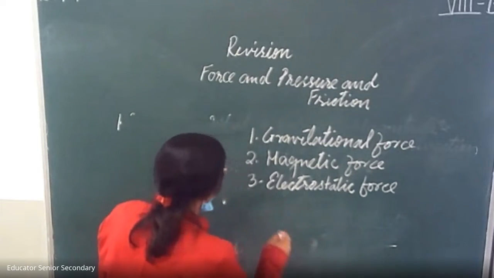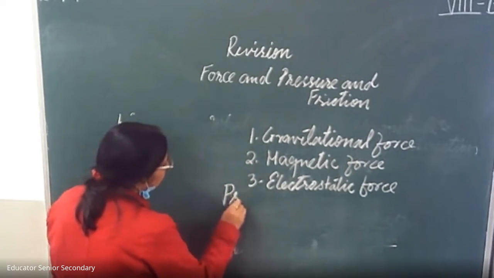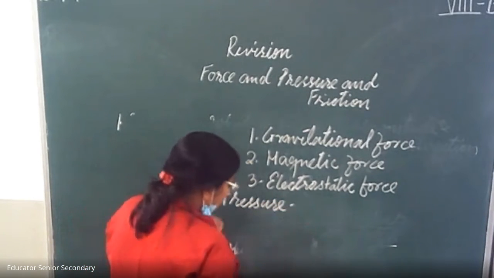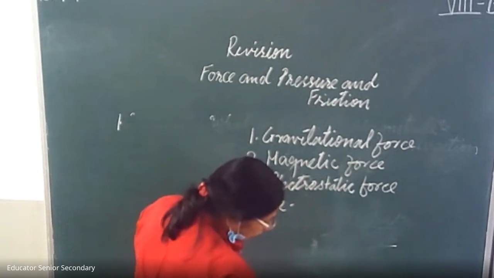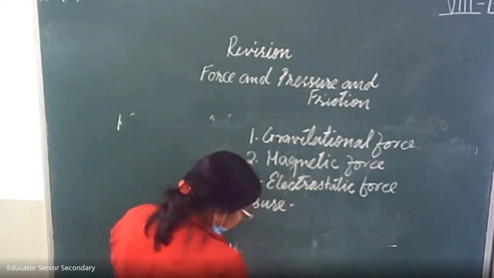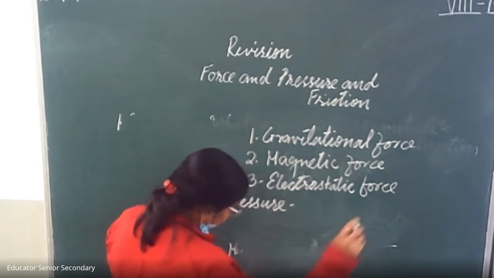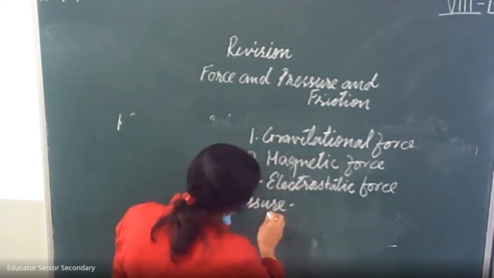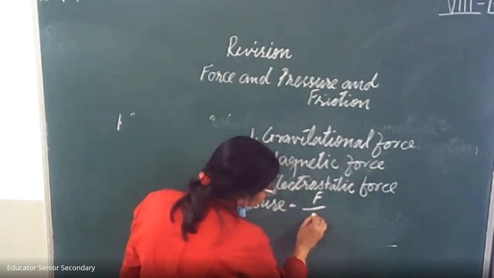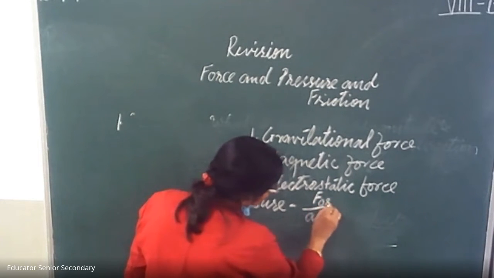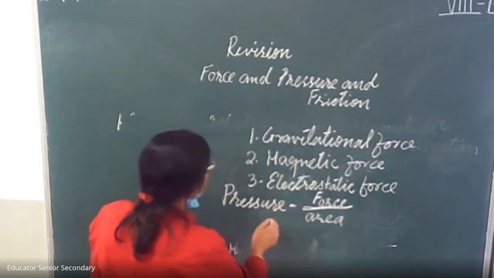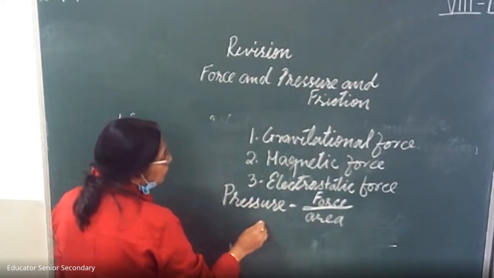Now next we are coming to pressure. What is pressure? Pressure is defined as the force exerted per unit area. Children, pressure is directly proportional to force.